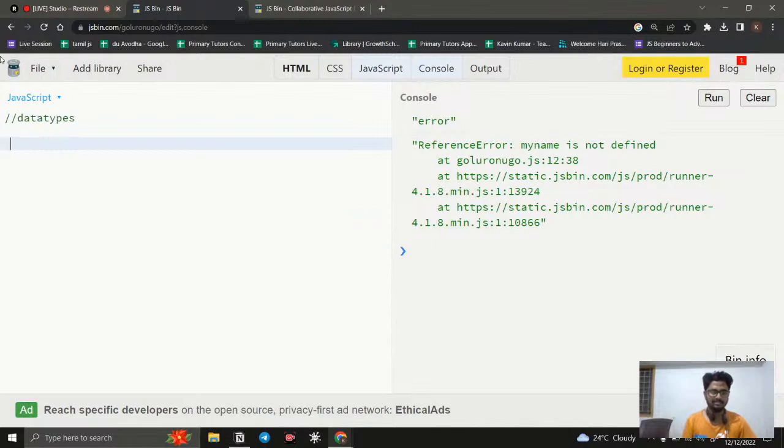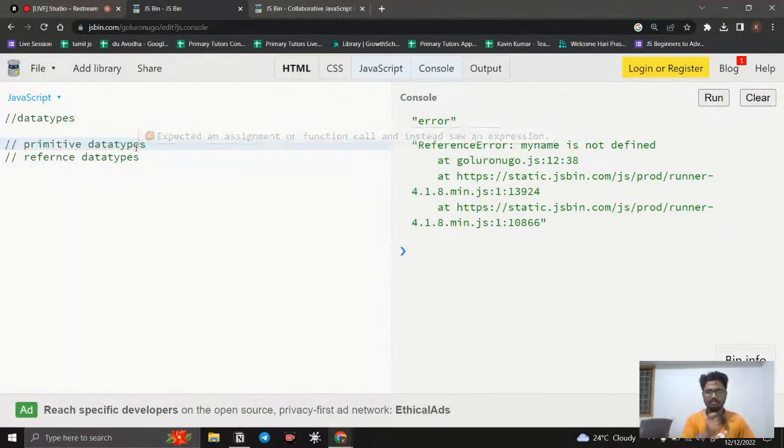When I'm speaking about data types in JavaScript, there are separations, like categories. One is primitive data types, and another one is reference data types. There is a big difference between primitive data types and reference data types.